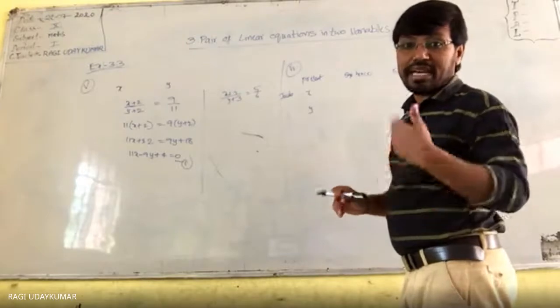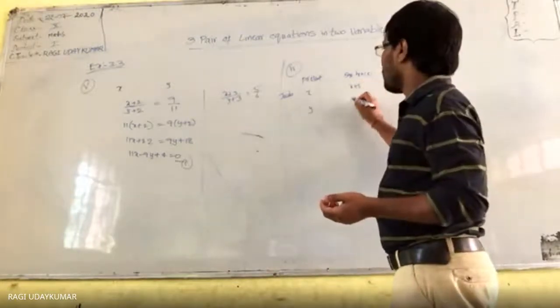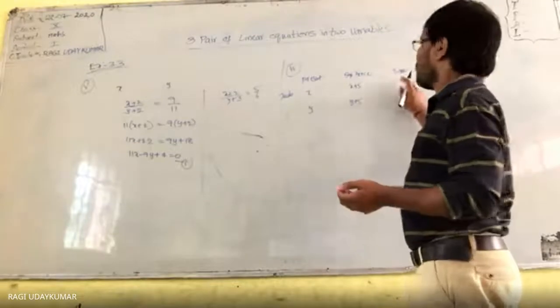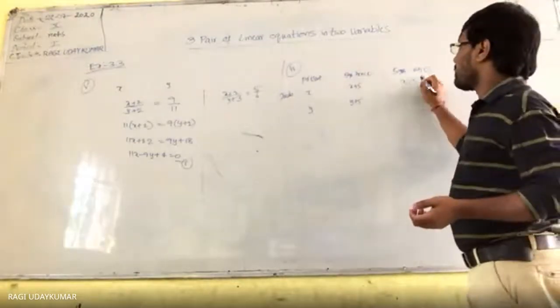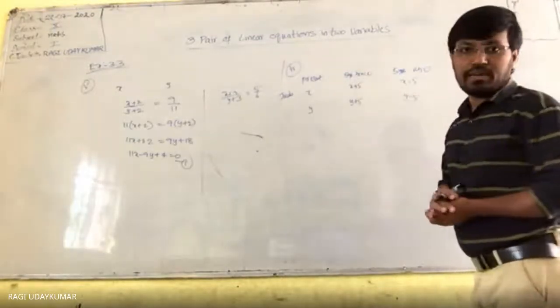After 5 years hence, their ages are x plus 5 and y plus 5. 5 years ago, they were x minus 5 and y minus 5.